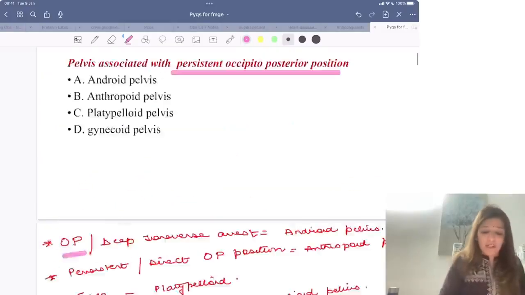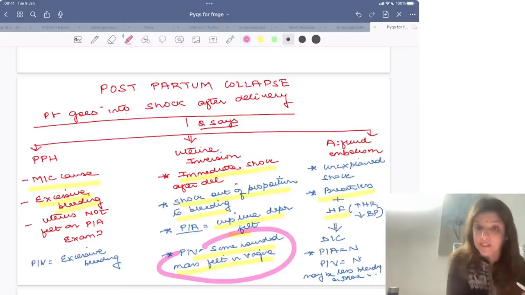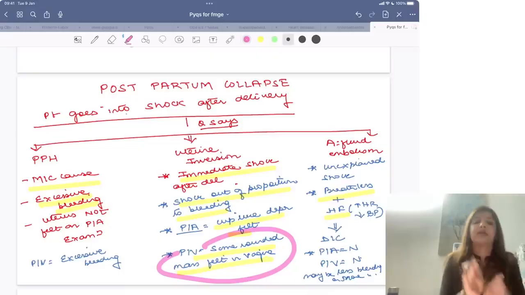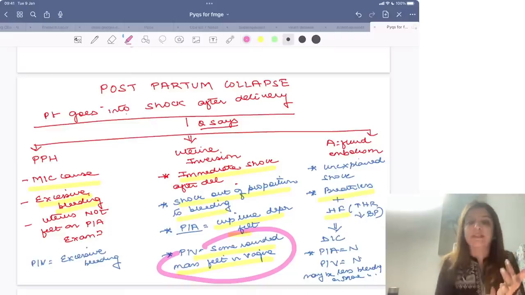Abhinandan, I will repeat only this much: if your question is saying breathlessness and collapse, so the patient has gone into collapse and your question says breathlessness, that means it is amniotic fluid embolism, right? In case of amniotic fluid embolism, per abdominal examination will be normal, per vaginal examination will be normal.